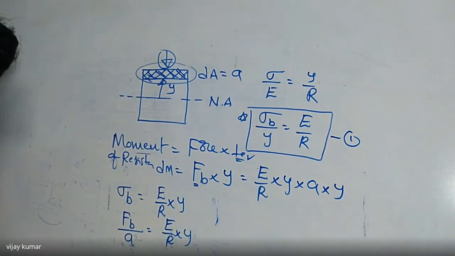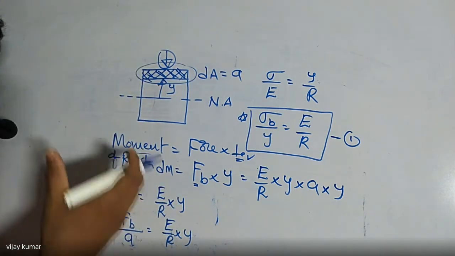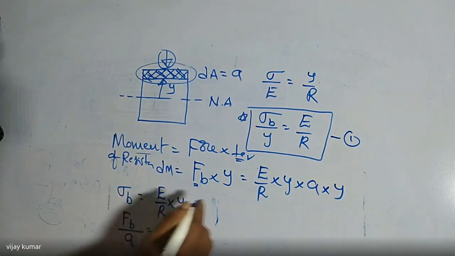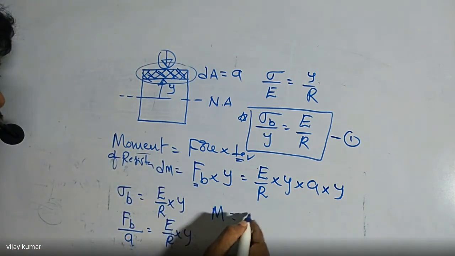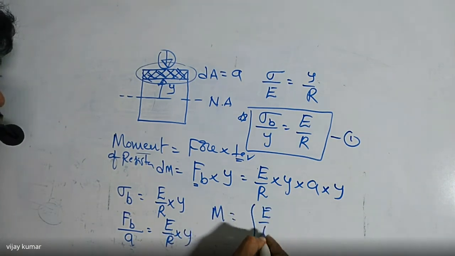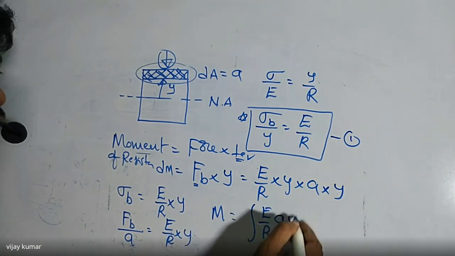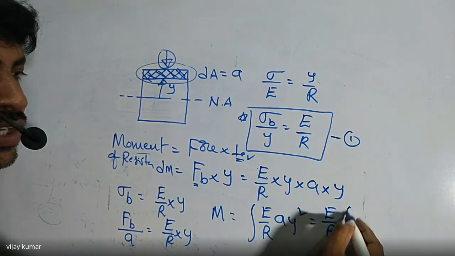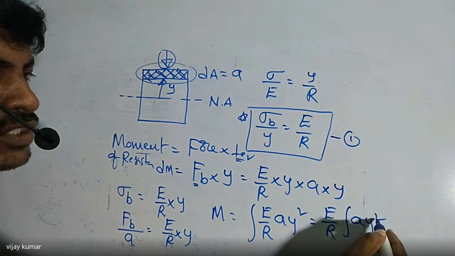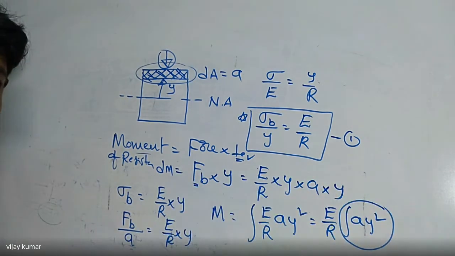I want to find the moment of resistance of the total area of cross section, so I'm going to integrate on both sides. Then I write M is equal to the integral of E by R into a into y square. Again, E by R is constant, and the integral of area into distance square is always equal to the second moment of inertia.